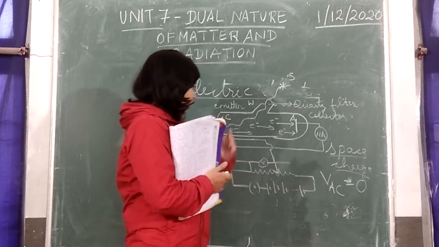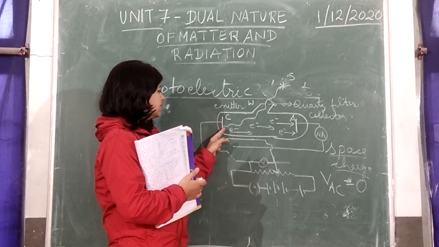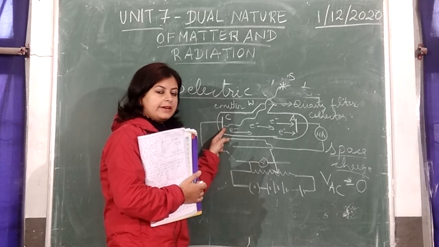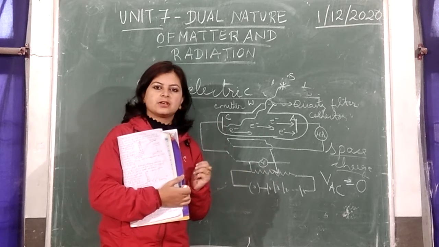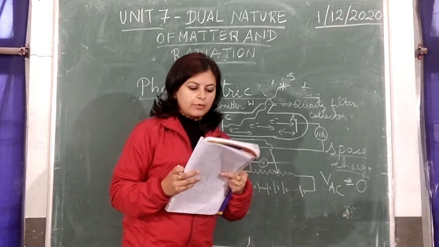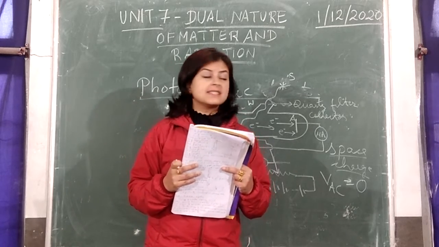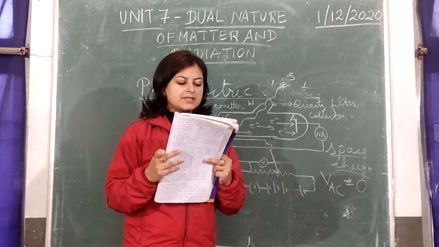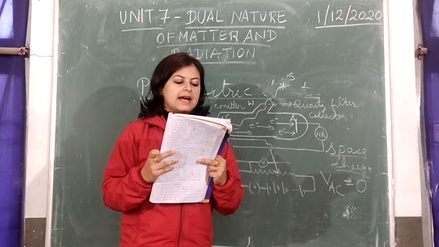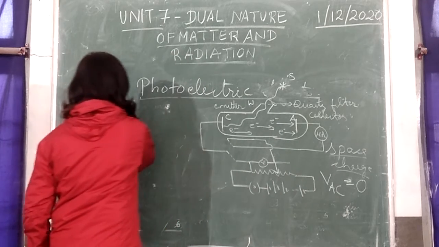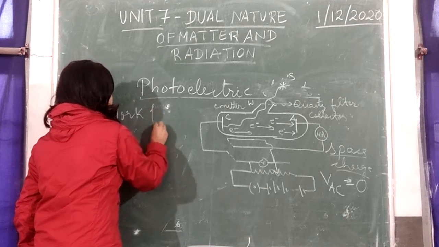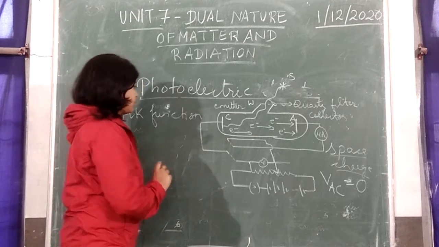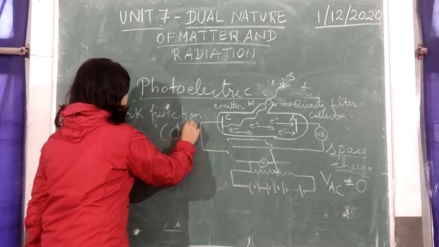Now as I told you, this incident radiation has to fall on the plate C, which is a photosensitive metal. This requires a certain amount of energy so that electrons get knocked out from the surface of the plate. The minimum energy required by an electron to just escape from the surface of this photosensitive metal, so as to overcome the restraining forces at the surface, is called the work function of the metal, which is a very important term for you. It is denoted by the letter phi naught.